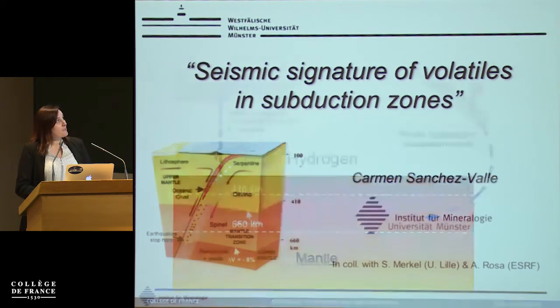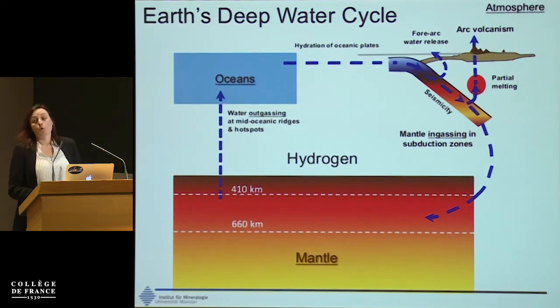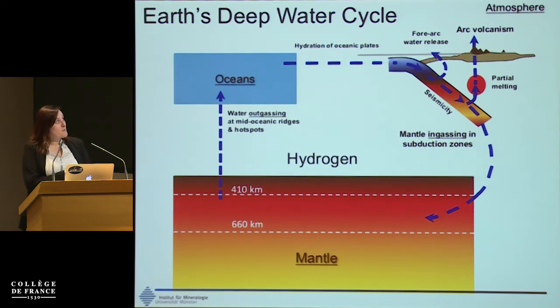is because this is part of a much larger scale process that is the global deep water cycle that involves exchanges of hydrogen between different reservoirs like the oceans, atmosphere, and the mantle. And these exchanges of volatiles, mostly hydrogen, is critical for the evolution of the Earth interior because the reintroduction of water into the mantle, if it happens, has important implications for the rheology of the mantle, thermal convection, and so on.